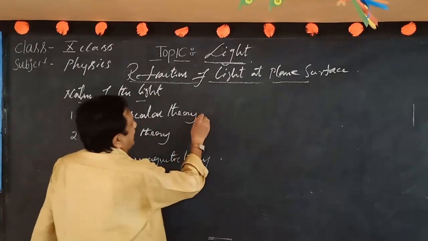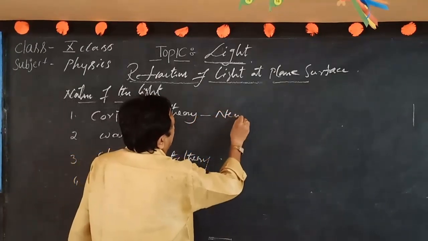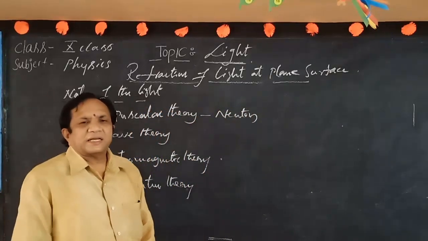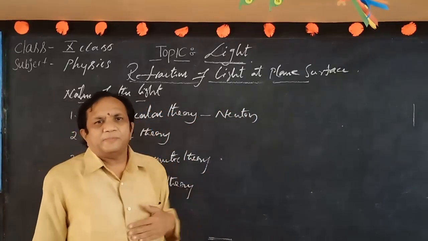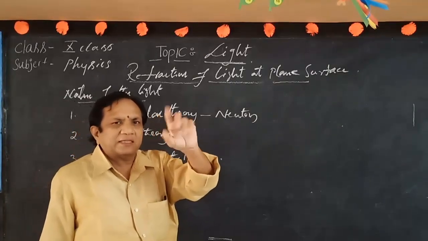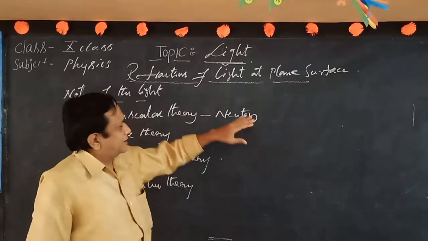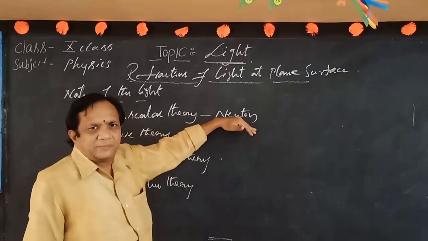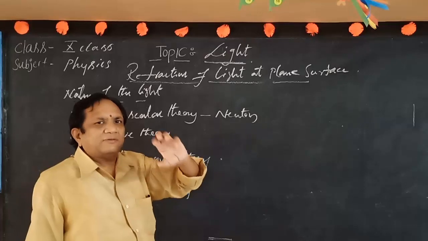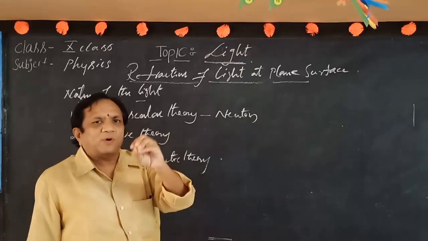This corpuscular theory was proposed by Newton. Corpuscle means a small particle, meaning light propagates in the form of extremely small particles. This was first given in the 17th century by Newton. Newton stated light is produced in the form of extremely small particles.